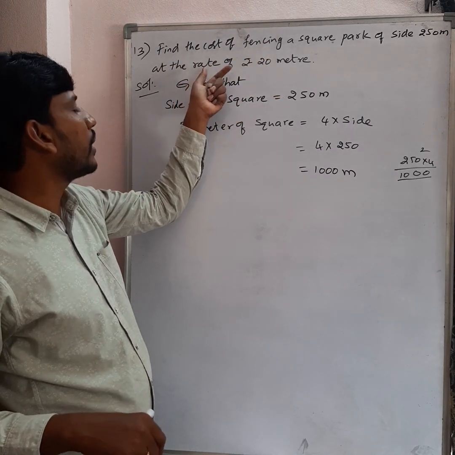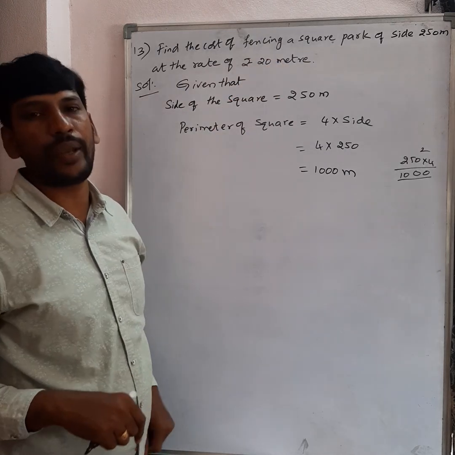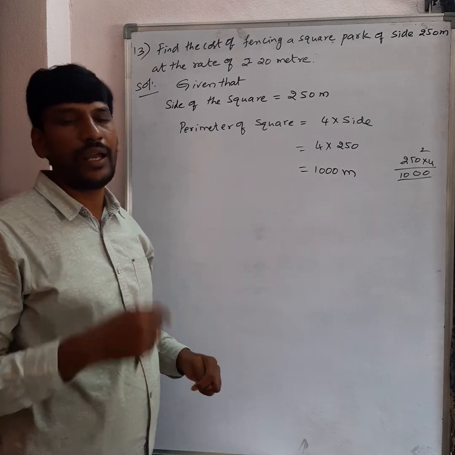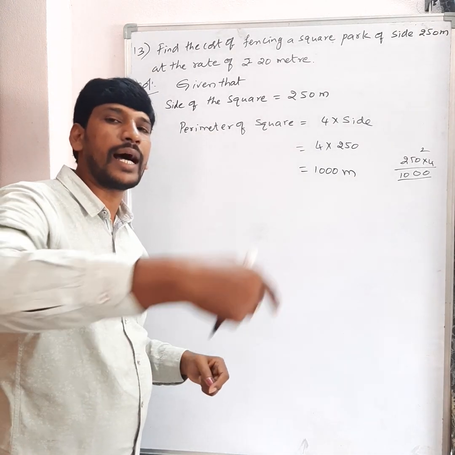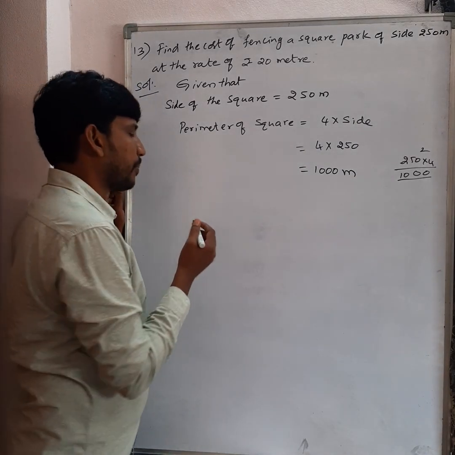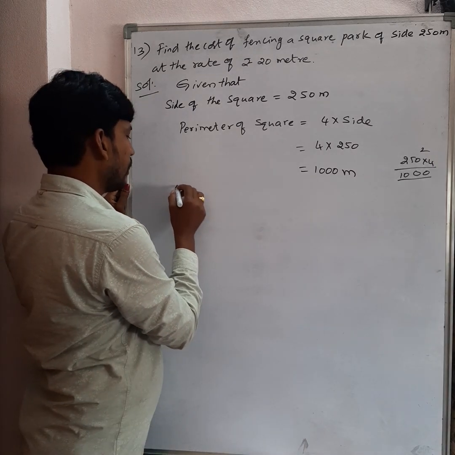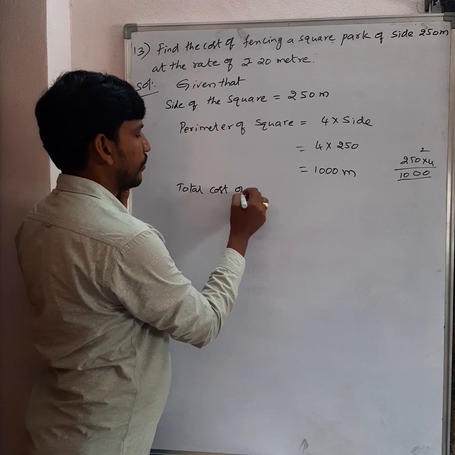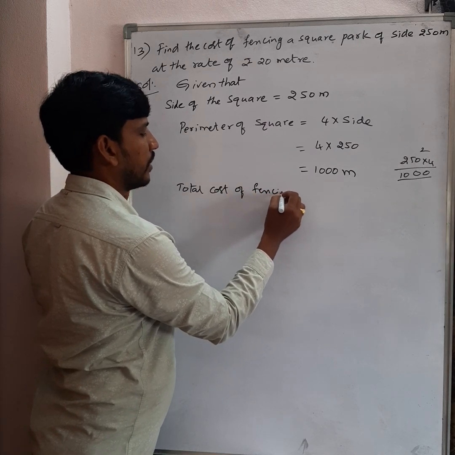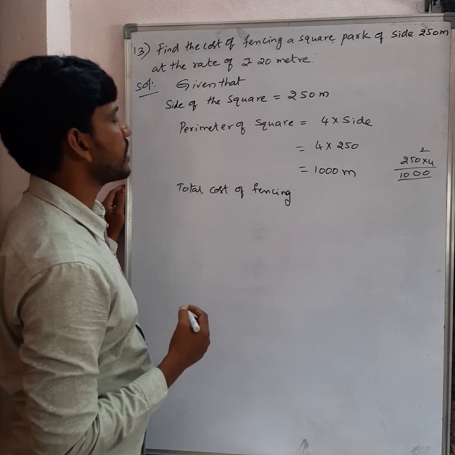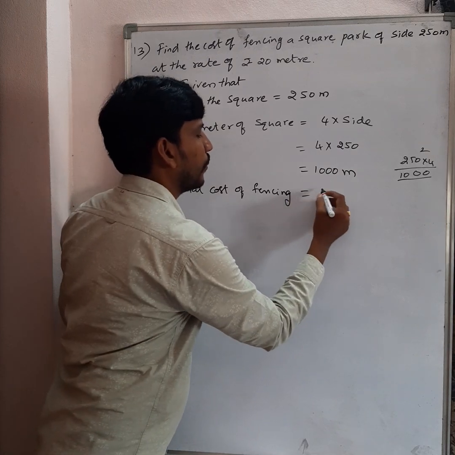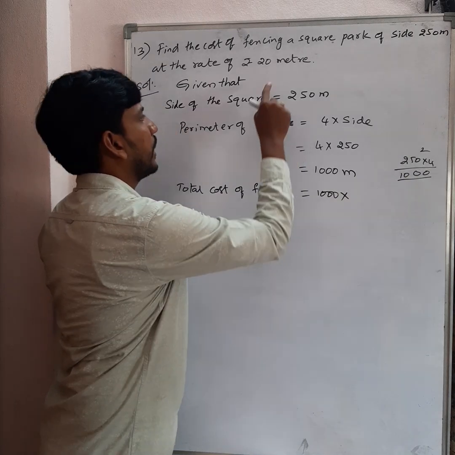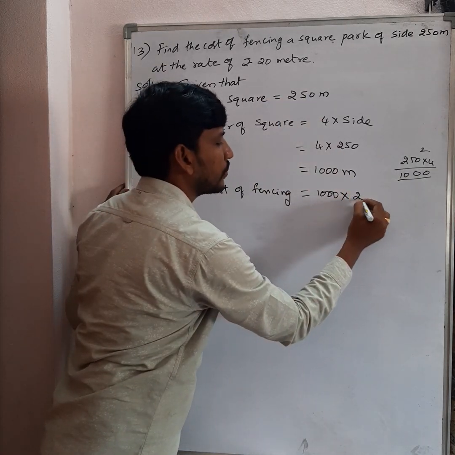The given rate for each meter is rupees 20. You just multiply 20 with 1000, it gives the total cost of fencing of the square park. So total cost of fencing is equal to perimeter 1000 into the rate of each meter, that is 20.